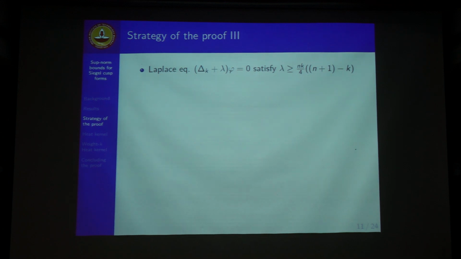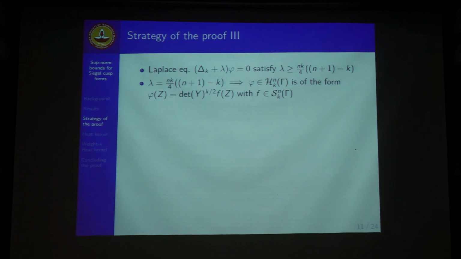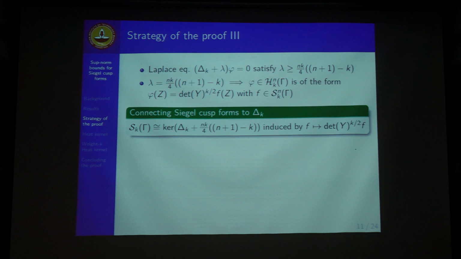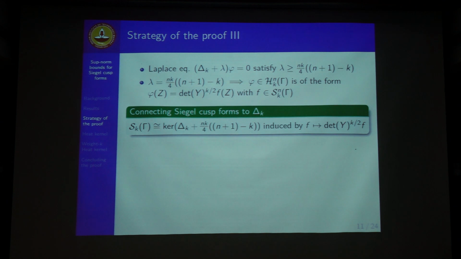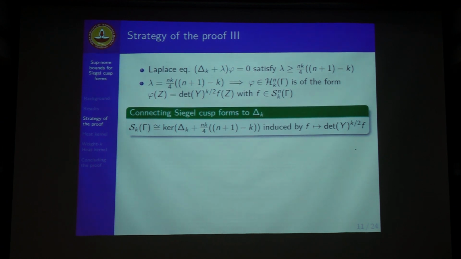So this we established, this was one of the first results, that the minimum eigenvalue of these functions is given by nk by 4 (n plus 1 minus k), and for the minimum eigenvalue, all the eigenfunctions of the weight k Laplacian take a particular form: phi of z has to be determinant y power k by 2 times f of z, where f is a Siegel cusp form. So that connects the arithmetic quantity, Siegel cusp form, on one hand with the kernel of the delta k operator, the Siegel mass Laplacian, which is induced by this f going to determinant y power k by 2 f.